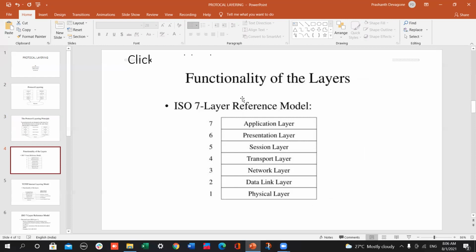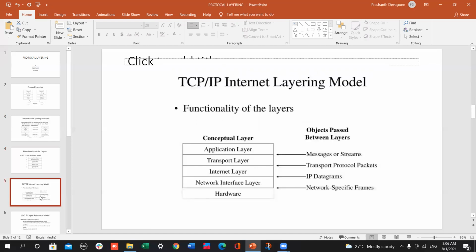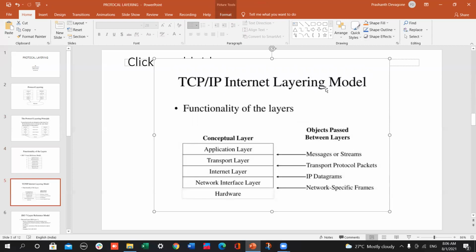Functionalities of the layers. The ISO 7 layer reference model is: first one is the physical layer, second is the data link layer, third is the network layer, fourth is the transport layer, fifth is the session layer, sixth is the presentation layer, seventh is the application layer. This is the TCP/IP internet layering model.